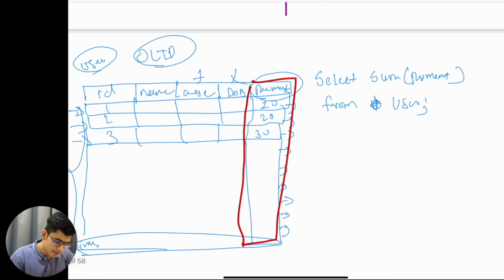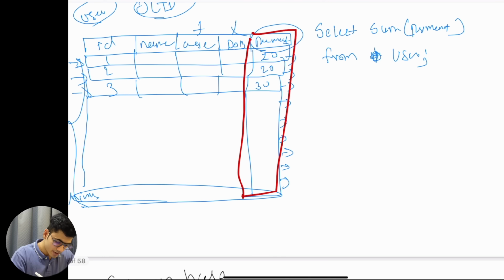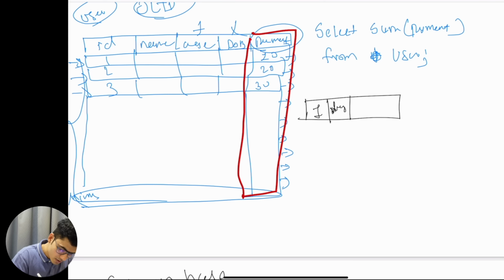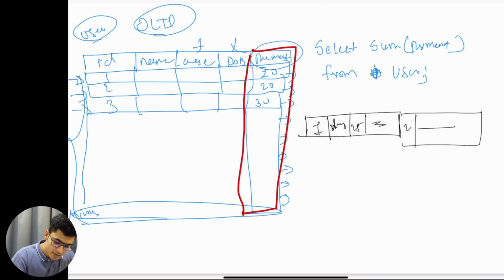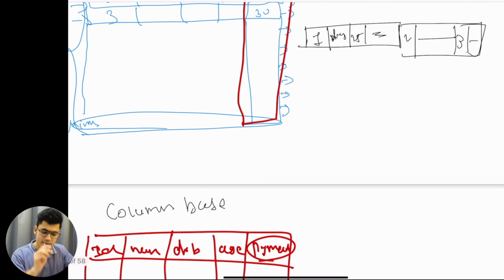In this case we are storing the individual row, so it gets stored like this. We will have the first row with all of the information, let me draw it properly. We will have one single row: one, then let's say Darshil as the name, age as 25, and this information will get stored. After this there will be one more row attached, so every single thing is stored at the row level.